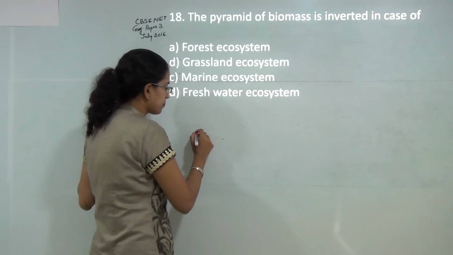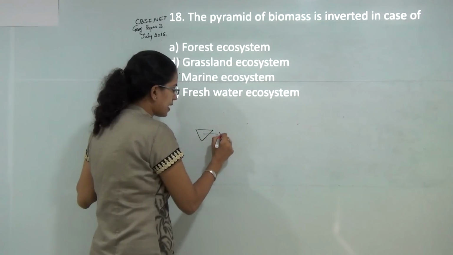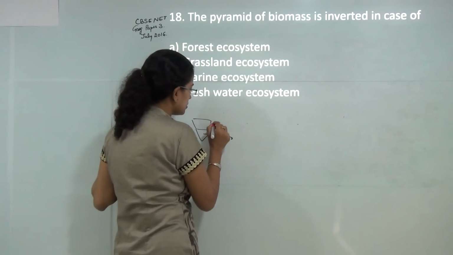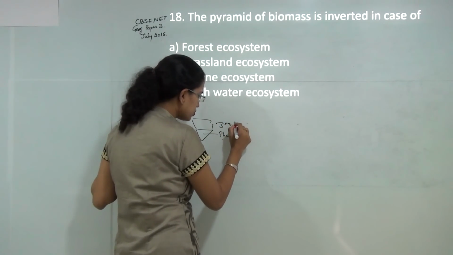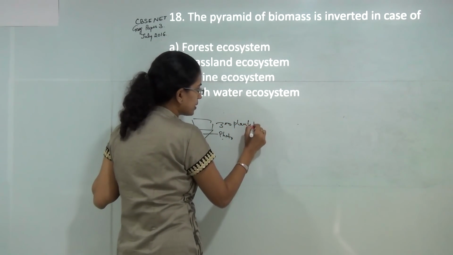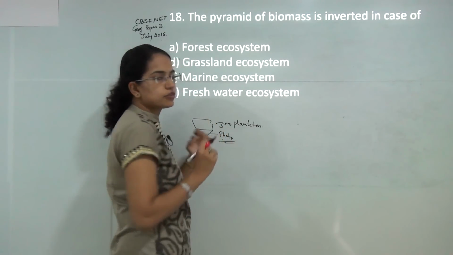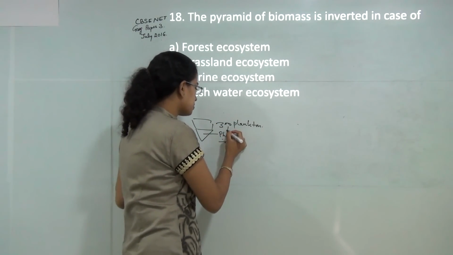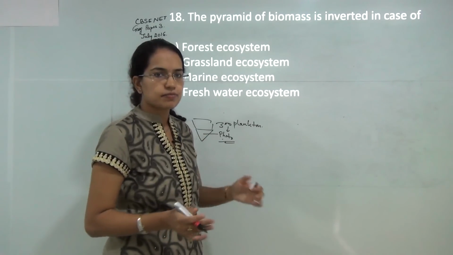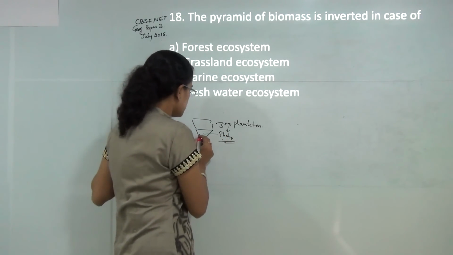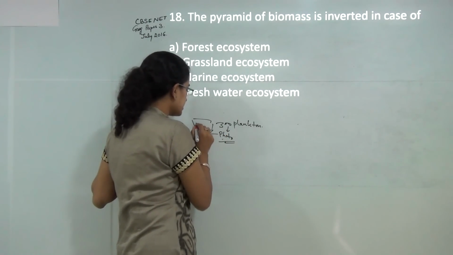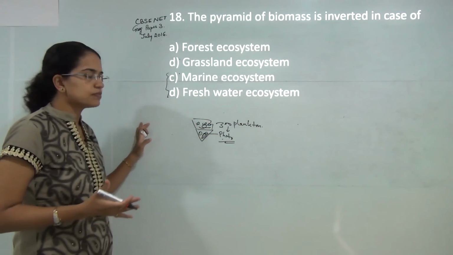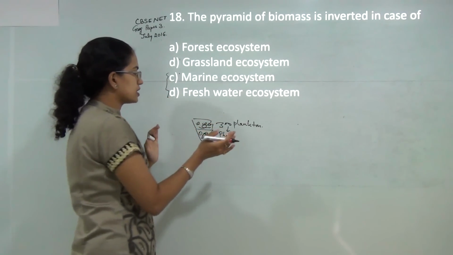So for example, let's just talk about two levels, the phytoplanktons and the zooplanktons. If we talk over a huge range of time, definitely there would be a lot of phytoplanktons which could be food for the zooplanktons, but at a given instance you have limited phytoplanktons, but the mass of the zooplanktons is much higher, so the pyramid becomes inverted.